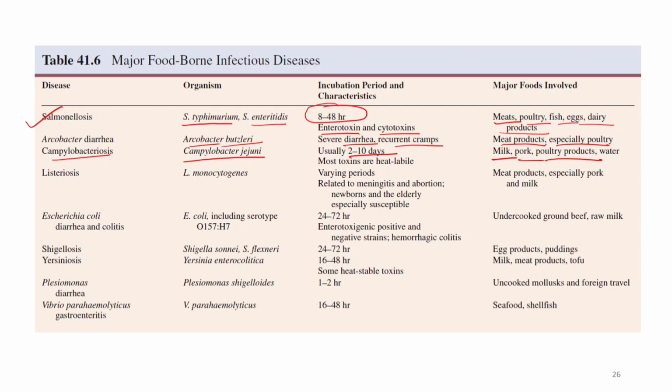Now listeriosis. Listeriosis is caused by Listeria monocytogenes. It has a varying incubation period. It varies from person to person and from strain to strain. It occurs in meat products, especially pork, and milk. And the common one, E. coli. It is responsible for causing colitis and its incubation period is from 1 day to 3 days, and it also produces enterotoxigenic positive and negative strains, hemorrhagic colitis, and it can occur in undercooked ground beef and raw milk. And also one more thing, listeriosis is responsible for meningitis and even abortion in pregnant ladies.